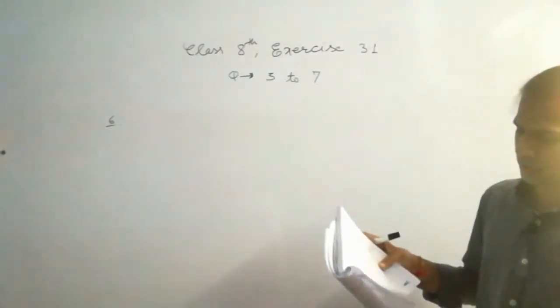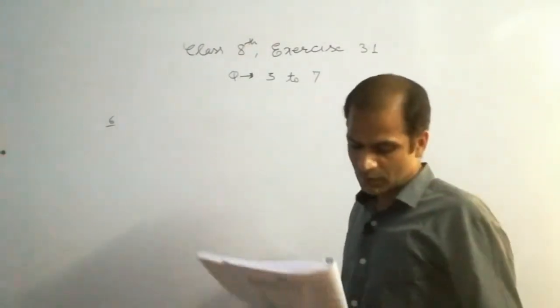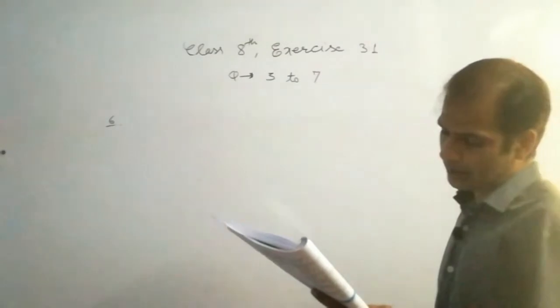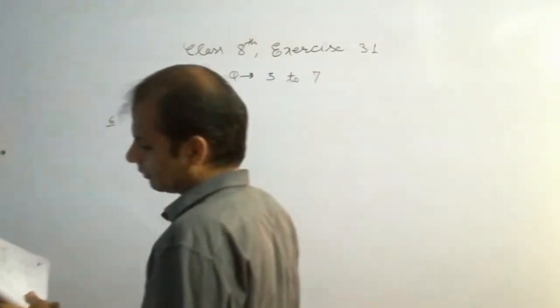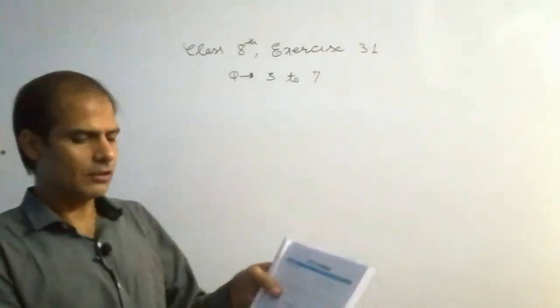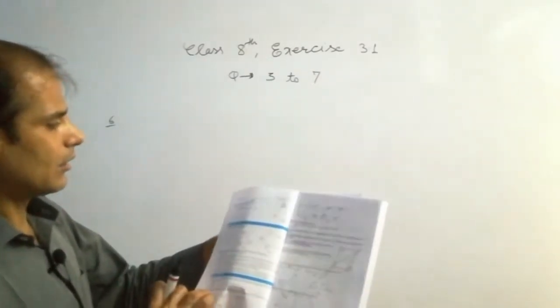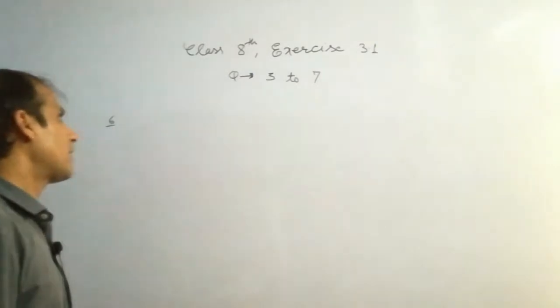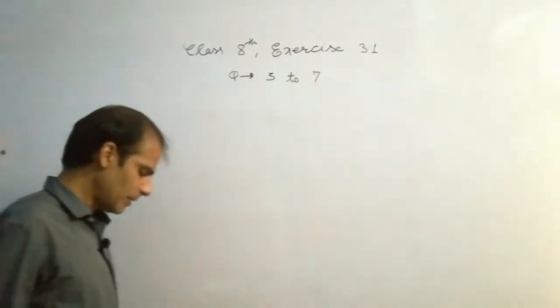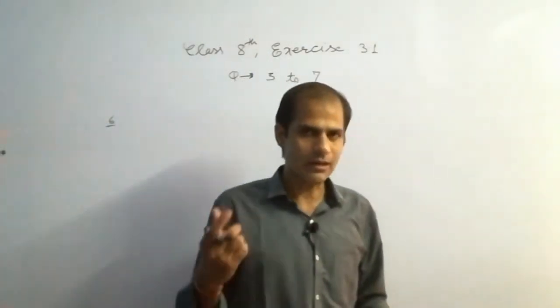Question number 6. Okay, last 2 questions are very important, so you have to focus at the board. Be sincere. Now find the angle measure x in the following figures. There are 4 different figures given in the diagram. Okay, only 4 figures are there and we have to find the measure of x. So x is the unknown quantity.